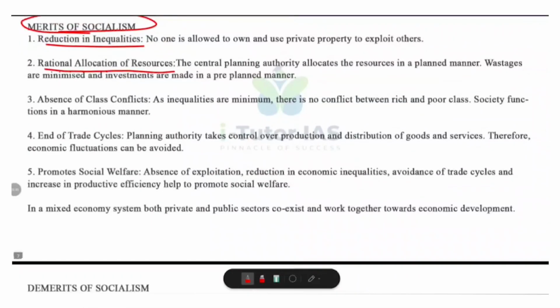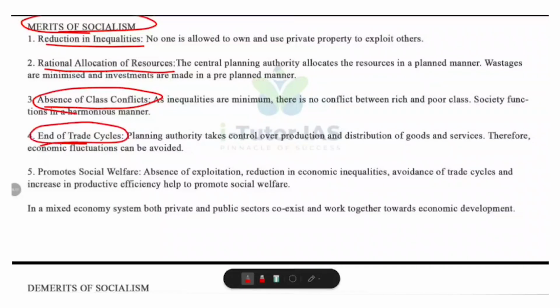And what is the next merit? Absence of class conflict. Since income and wealth are distributed fairly, there are no conflicts between rich and poor classes. Society functions more harmoniously with cooperation rather than competition or exploitation. What about end of trade cycle?